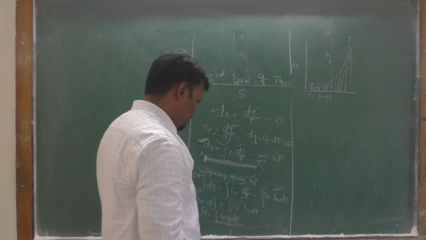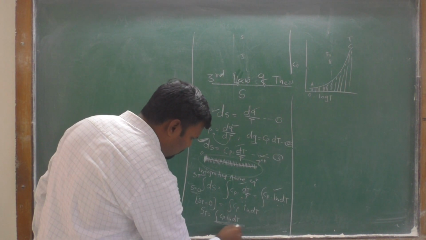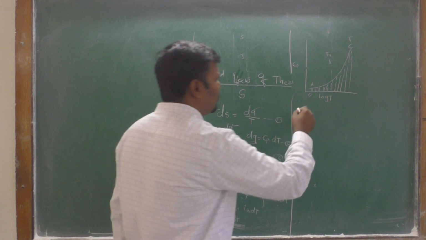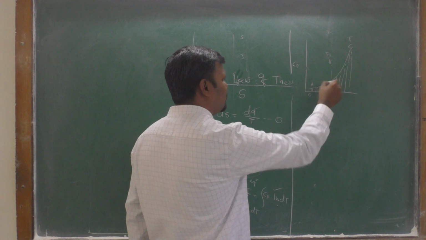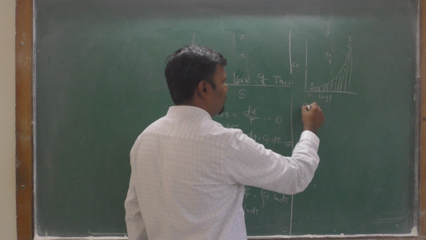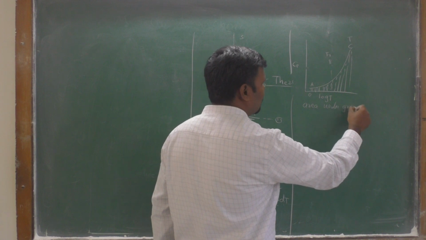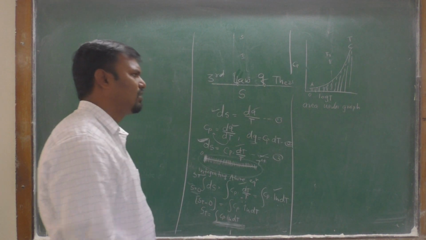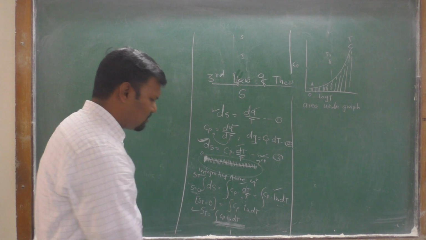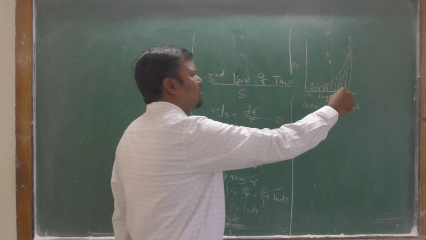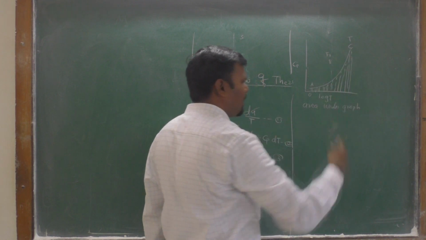Okay, the solution for these integrals is given by the area under the graph. The value of the integral of Cp d ln T will be the area under this graph.